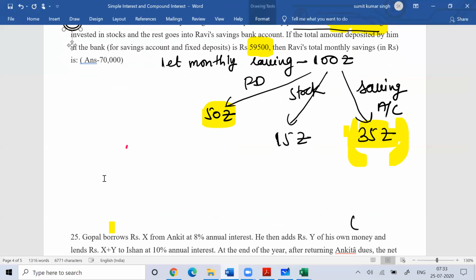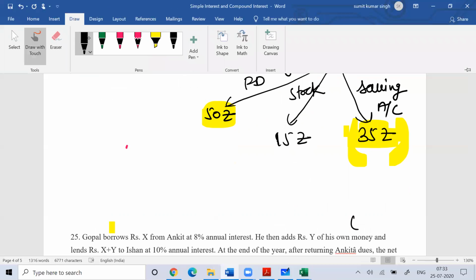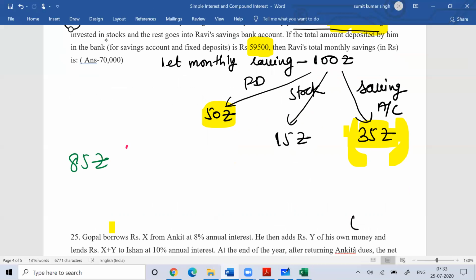So you'll get the total sum of saving and FD as 85 when you assume the money of your investment is 100 rupees. Are you understanding? So you're getting 85 because you assumed this to be 100 rupees.